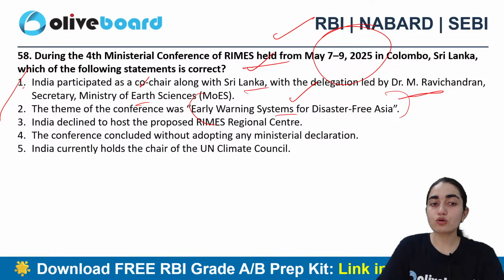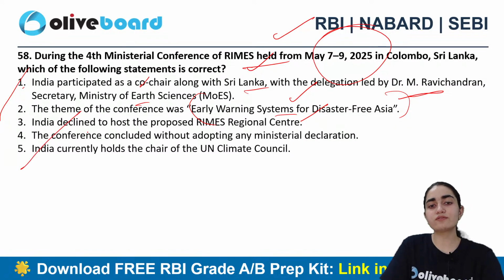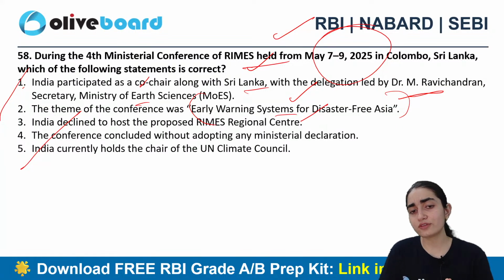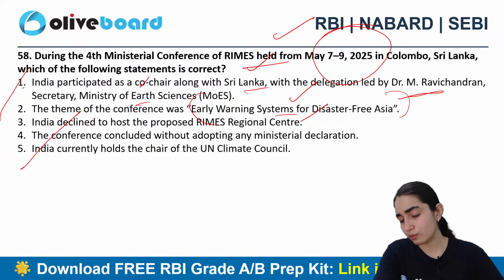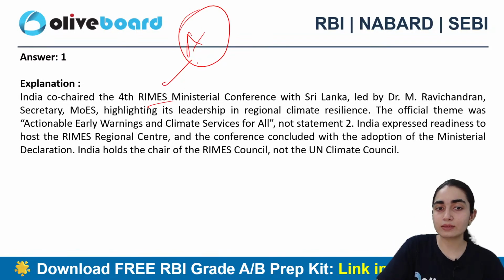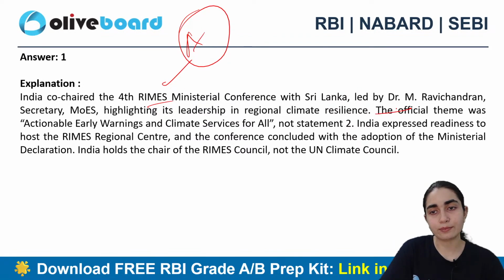India declined to host the proposed RIMES regional center. The conference concluded without adopting any ministerial declaration. Therefore, India currently holds the chair of the UN Climate Council. Which one is the correct answer? Okay, so A is the correct answer here. India co-chaired the 4th RIMES Ministerial Conference with Sri Lanka, led by this particular individual.